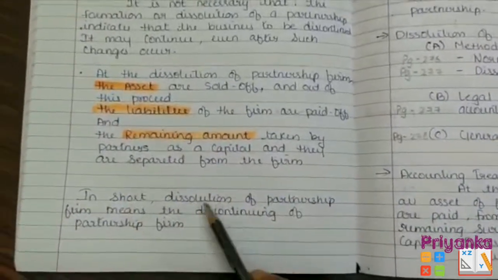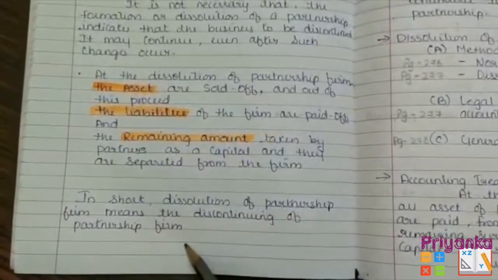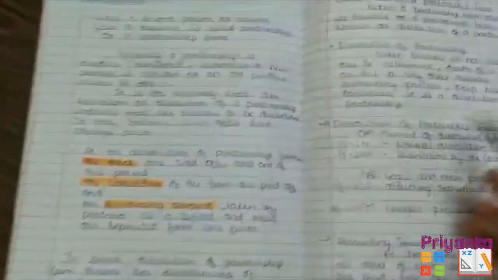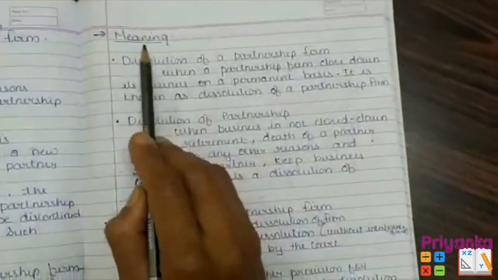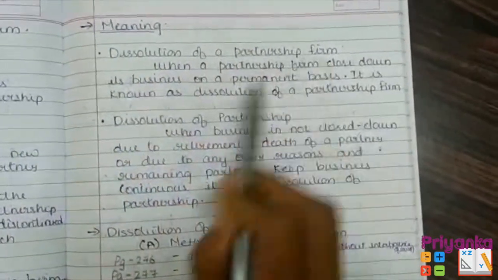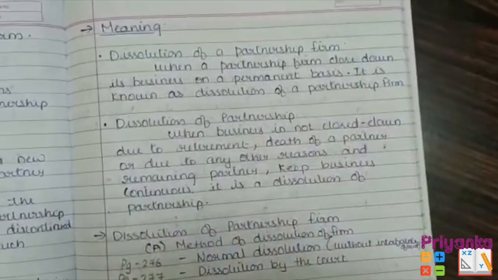Now in short, dissolution of partnership firm means the discontinuation of the partnership firm. The thing I am explaining, you have to write down in your notebook. Moving to the next, meaning. Here I have explained 2 meanings: one is the dissolution of a partnership firm and one is the dissolution of partnership, because it has frequently been asked in the exam.